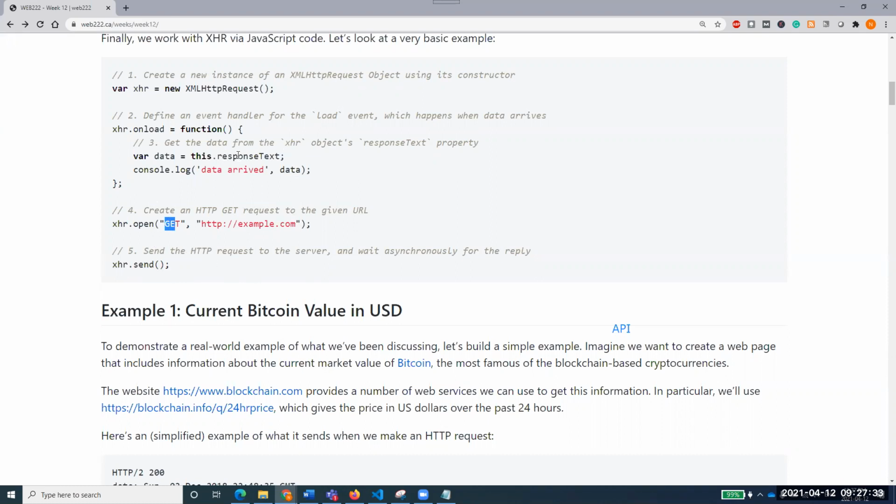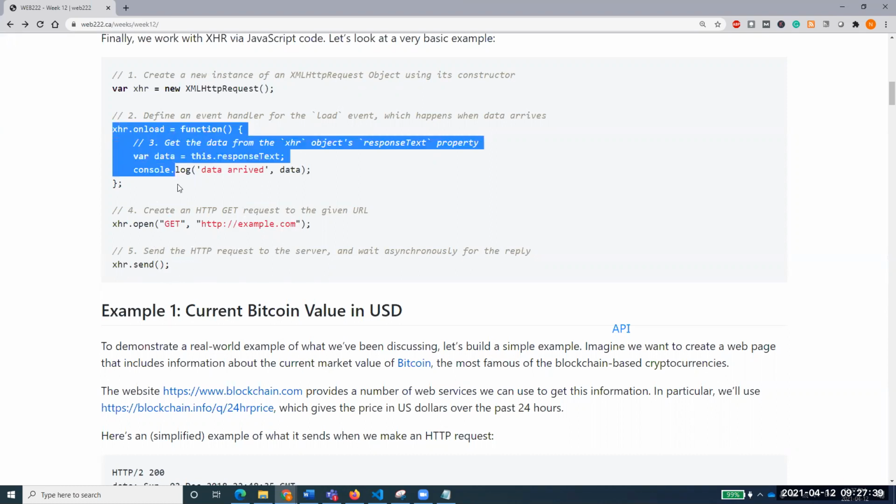Now please listen. Yes, it is waiting for that. But please bear in mind, this function will execute when data is received. This is the asynchronous nature. This function will start working in the background, and unless it receives the data, this function will not execute. Are you getting that?